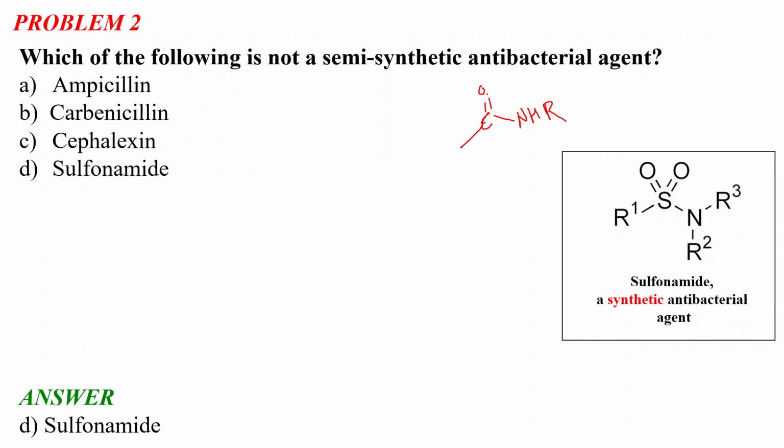So if we have a carbonyl group and nitrogen together, it is called an amide. So what is a sulfonamide? Sulfonamide is nothing but having a sulfur in place of carbon. You can see there is a sulfur with two oxygens in place of the carbon. So it is called a sulfonamide, and it is a synthetic antibacterial agent. It is not a semi-synthetic antibacterial agent.